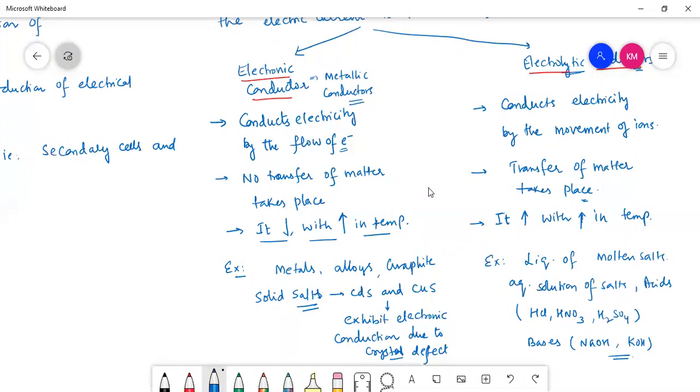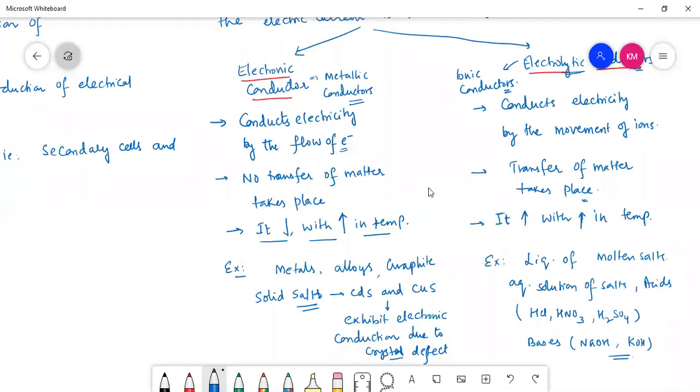So for the sake of convenience, electronic conductors are simply called metallic conductors, because conduction which is taking place in the metals is because of the flow of electrons. That's why metallic conductors are also said to be electronic conductors. Whereas electrolytic conductors are also said to be ionic conductors, because conduction is taking place due to the movement of ions.